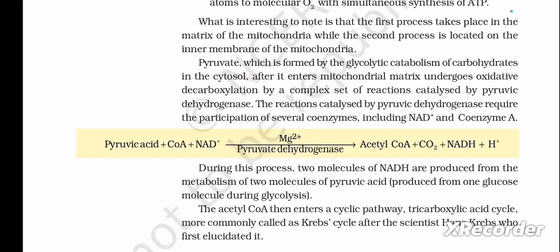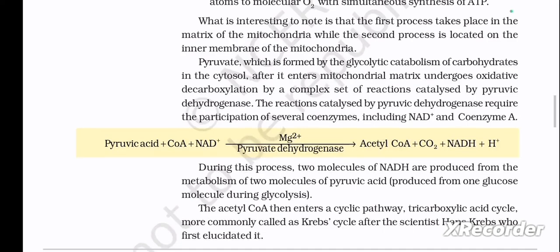Pyruvic acid plus coenzyme A plus NAD+ gives rise to, in the presence of Mg2+ and pyruvate dehydrogenase, acetyl coenzyme A plus CO2 plus NADH plus H+. During this process, 2 molecules of NADH are produced from the metabolism of 2 molecules of pyruvic acid produced from 1 glucose molecule during glycolysis.